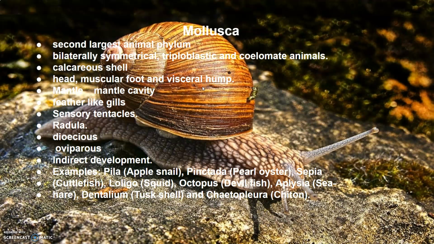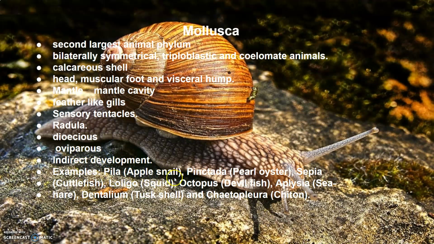A soft and spongy layer of skin forms a mantle over the visceral hump. The space between the hump and the mantle is called the mantle cavity, and feather-like gills are present in it. The anterior head region has sensory tentacles, and the mouth contains a file-like rasping organ for feeding, which is called the radula. They are usually dioecious and oviparous, with indirect development.